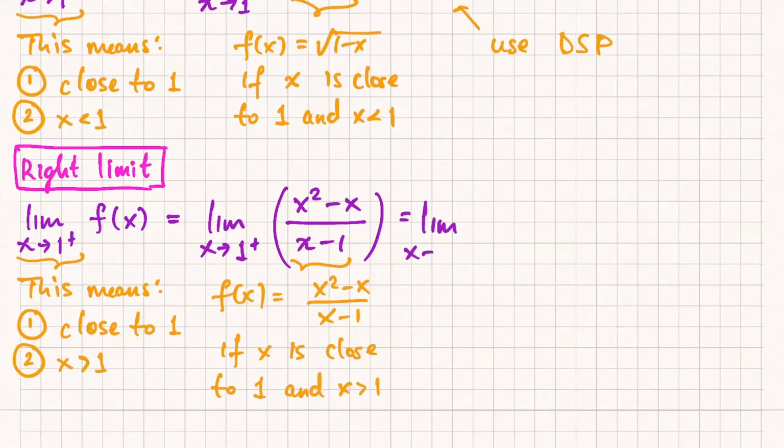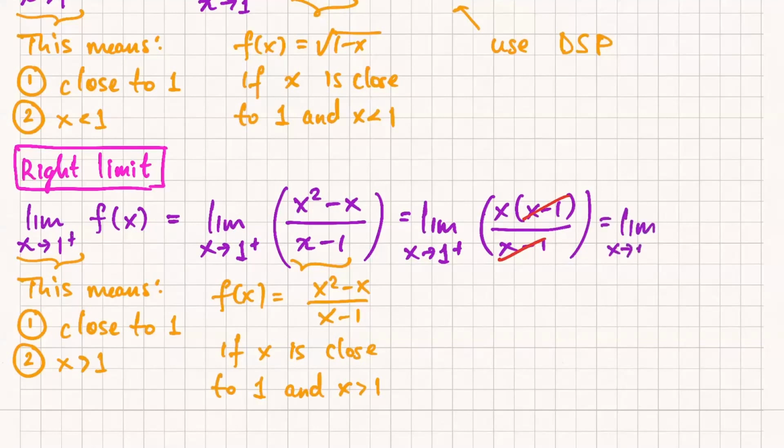Okay, now the only complication here is obviously I cannot plug in x equals 1, right? I get division by 0. So now we just have to do a little bit of algebra. So we can see that if I factor out the x here, the x minus 1 cancels out, right? And I'm allowed to do that because if x is not equal to 1, the factors cancel out. I'm left with just x. And so I plug in 1 into that. If I plug in 1 into x, I just get 1, right? So again, I'm using the direct substitution property there.